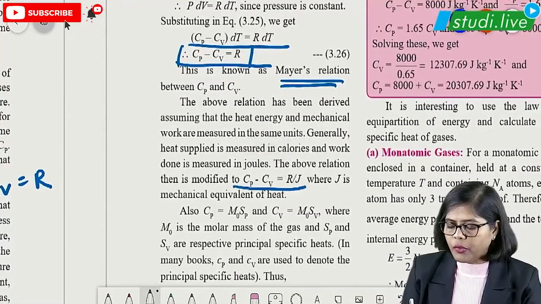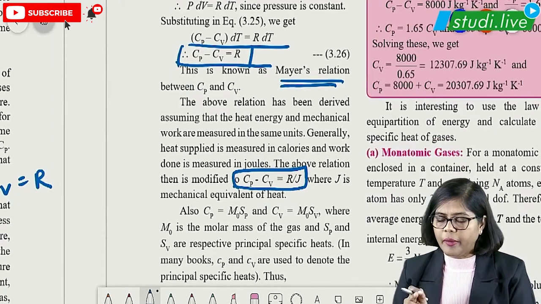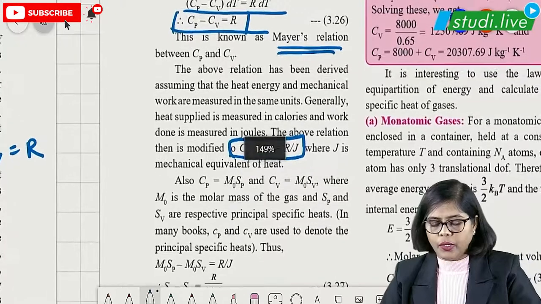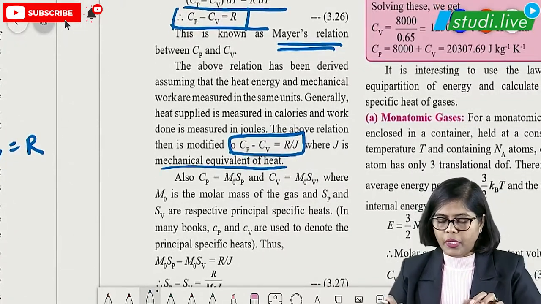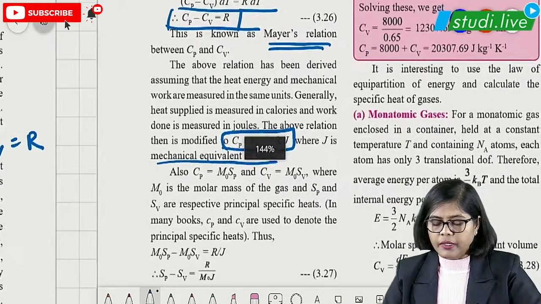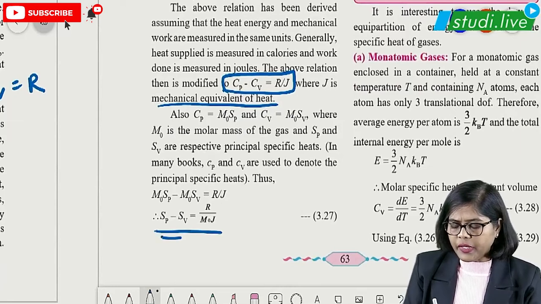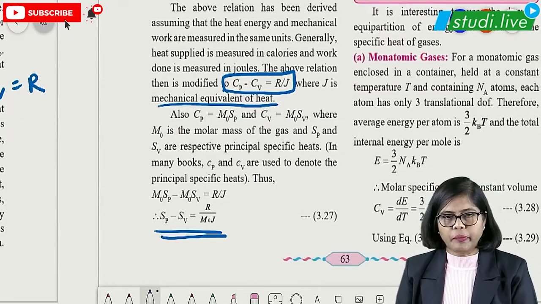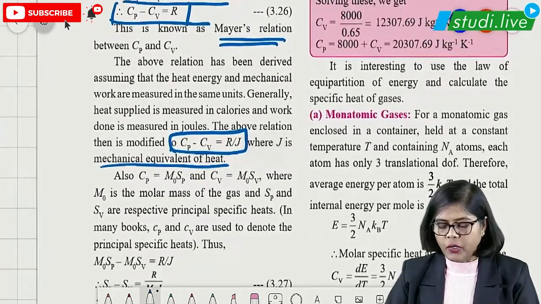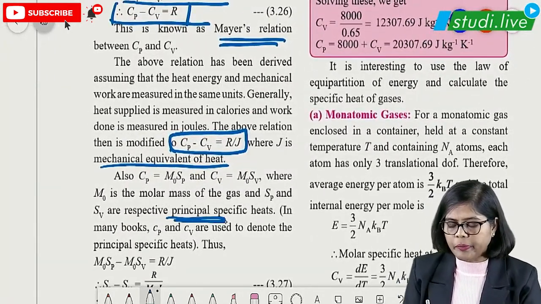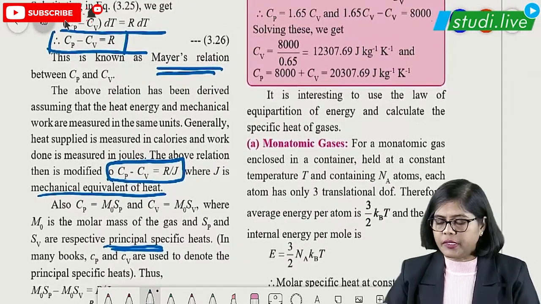This Mayer's relation, if you want to convert in terms of joules, then it is Cp minus Cv is equal to R by J. You have to divide by J, that is the mechanical equivalent of heat. That value you have to divide it. Again, the same formula is given for specific heat at constant pressure and specific heat at constant volume. This is nothing but principal specific heat. 11th standard already you have learned about principal and molar specific heats, right?